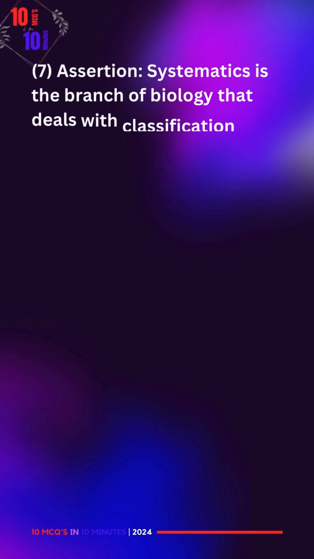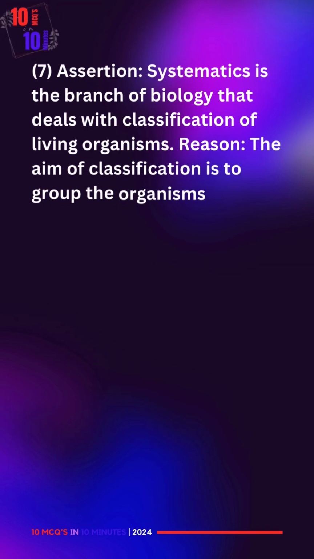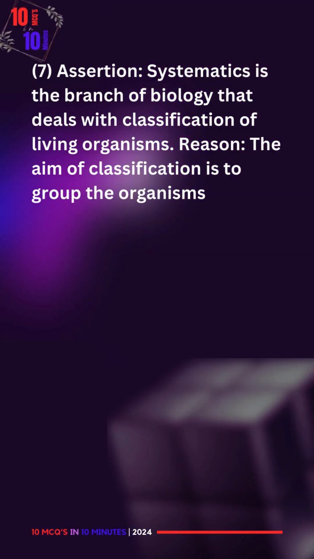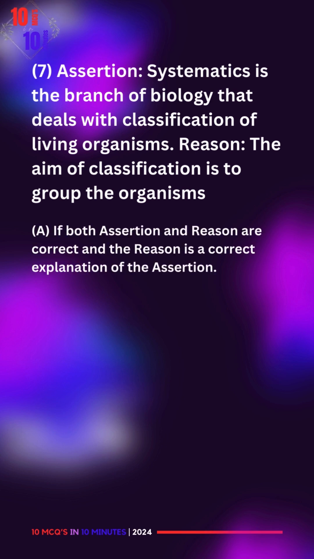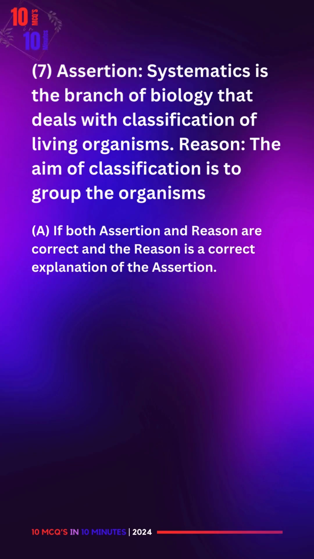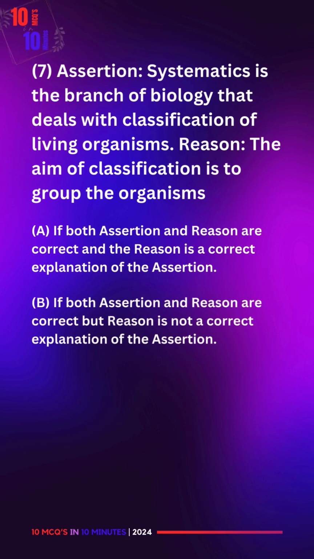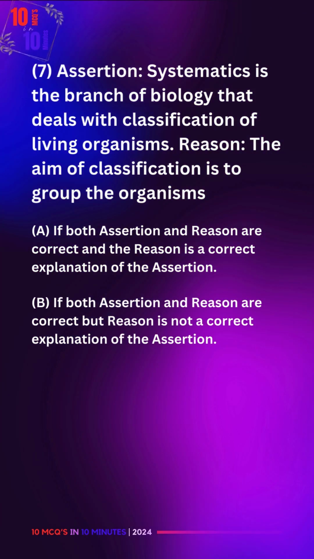7. Assertion. Systematics is a branch of biology that deals with classification of living organisms. Reason. The aim of classification is to group the organisms. A. If both assertion and reason are correct and the reason is correct explanation of the assertion. B. If both assertion and reason are correct but reason is not a correct explanation of the assertion.